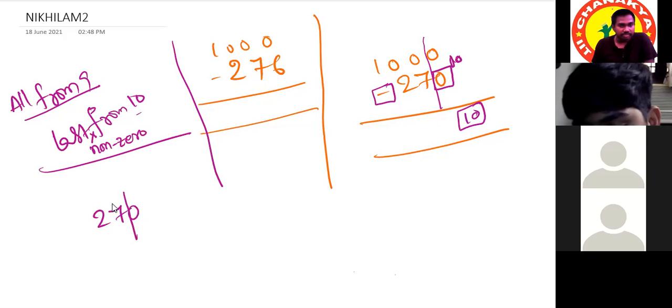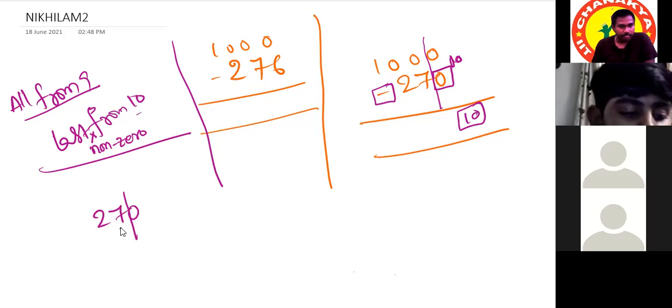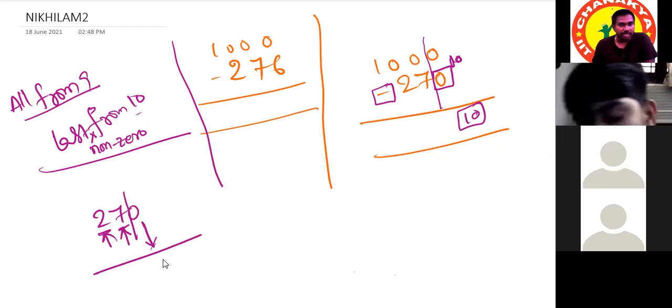In that 27, what is the last digit? 7. 7 is the last digit. We have to subtract 7 from 10 and we have to subtract 2 from 9. And the 0, we can take it directly as it is.